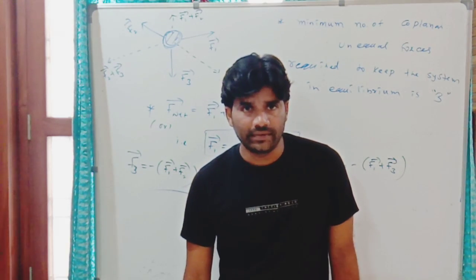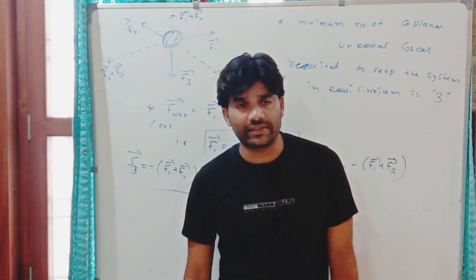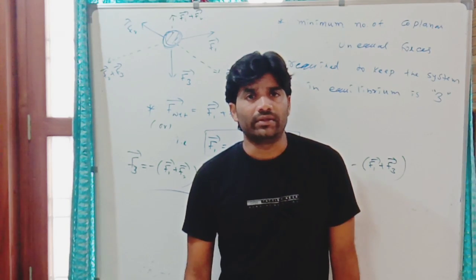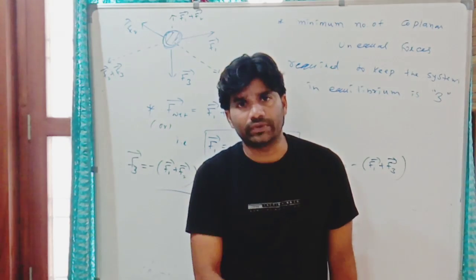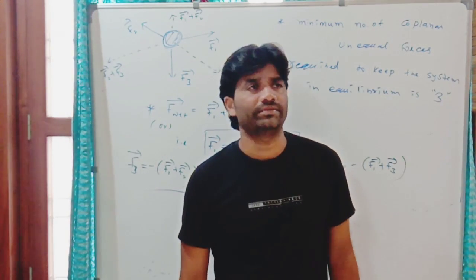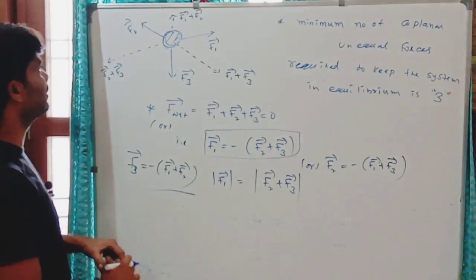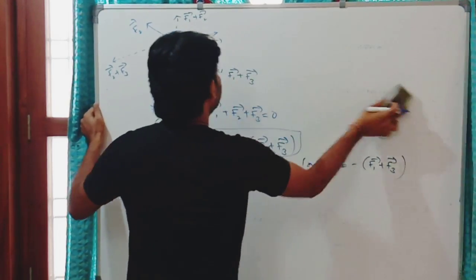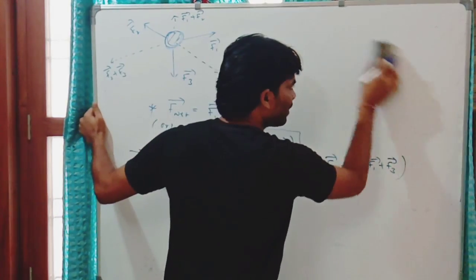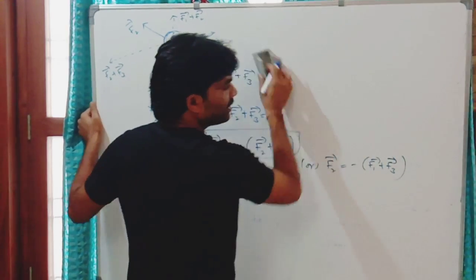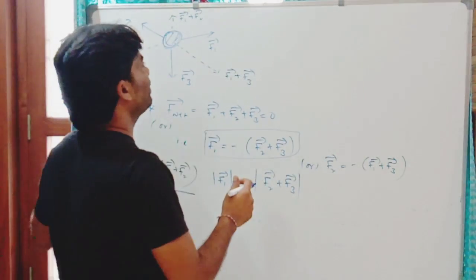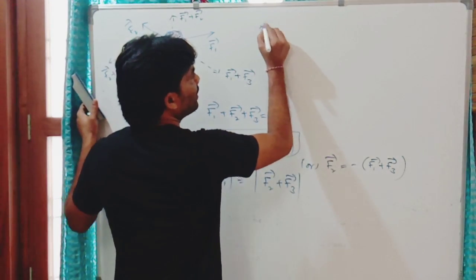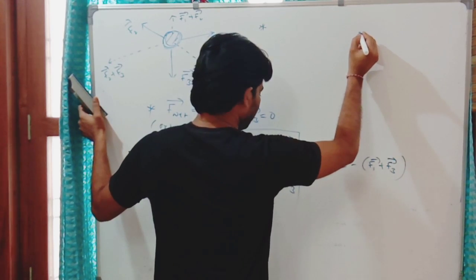Clear? So if the three forces keep the system in equilibrium, one force magnitude is equal to the magnitude of the resultant of the other two forces, and both are in opposite direction. So the condition to keep the system in equilibrium by a set of three forces: in most of the cases we are asked the set of forces which keep the system in equilibrium, by giving a number of sets. So to know the correct set, we should check this condition.